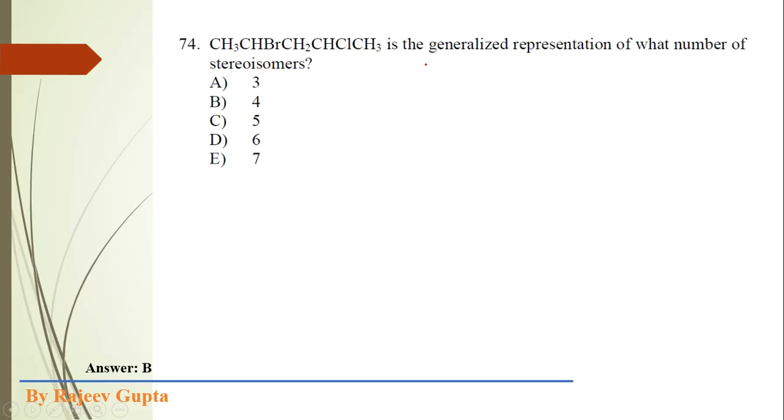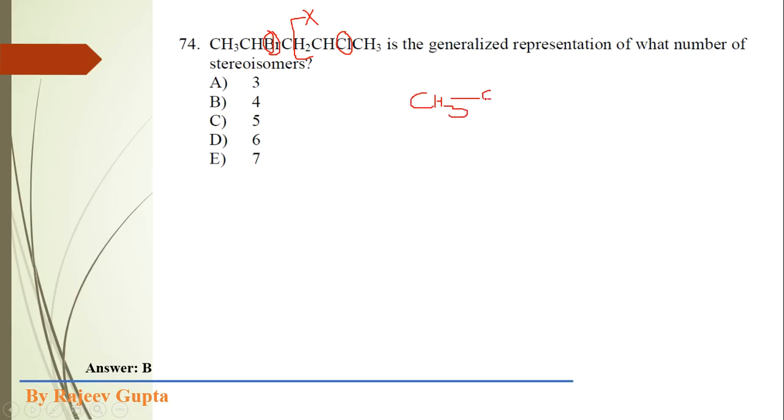By viewing this compound we can say this is a type of asymmetric compound, where no stereoisomer is possible that could be a meso or an optically inactive compound. So all stereoisomers will be optically active, because if we observe its structure, no plane of symmetry is possible, since a chloro atom is present on one side and a bromine atom on the other. Obviously in this structure a total of 2 chiral centers are present.